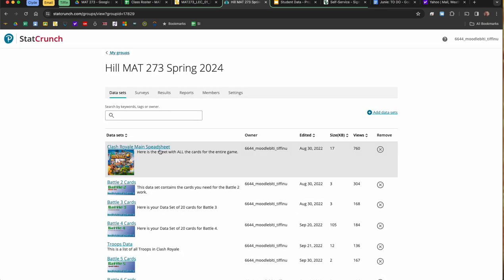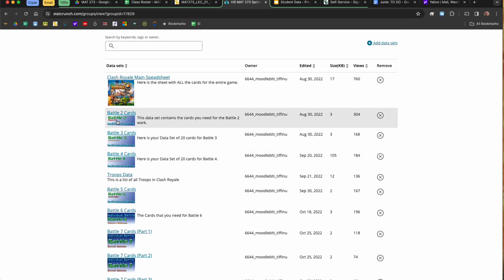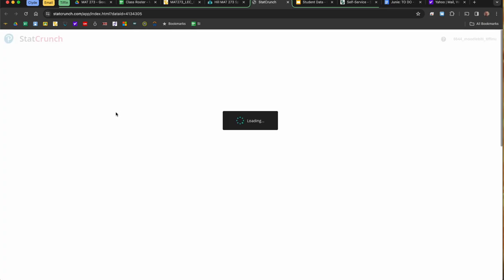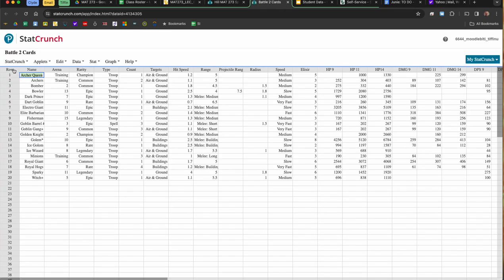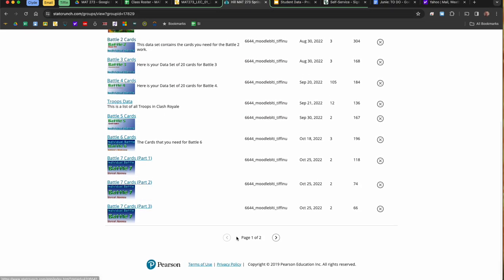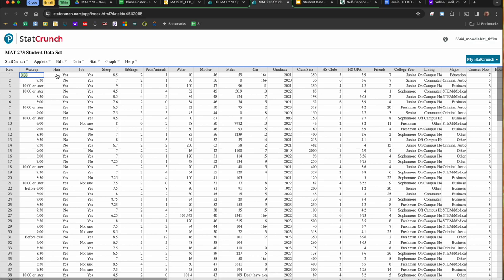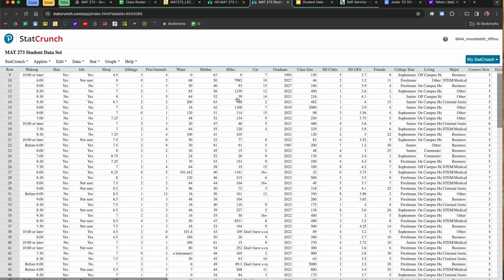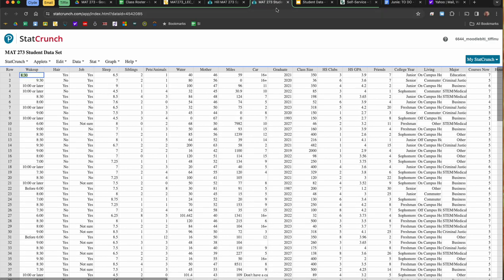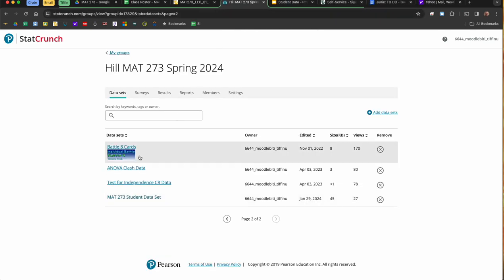By clicking on this particular course, you can see the information we have. Right here, the Battle 2 cards that I have, those are for the people doing the Clash Royale. This is going to take you right to all of the cards that are your options for Battle 2. So everything is right there if you're choosing the Clash Royale. If you're choosing to do the data set one, yours is going to be right here, Math 273 Student Data. When you click on yours, you're going to have this entire data set right here. You do not need to have your cards changed. Clash Royale does.